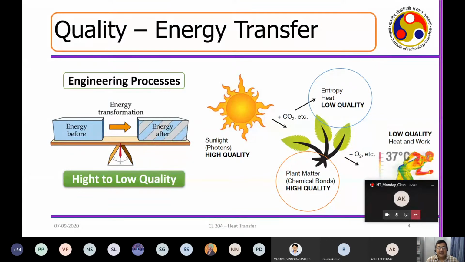Okay, whereas lower quality of energy always leads to a lower quality of work, but that cannot be ignored, because you can really make the process very, very energy efficient if you can extract energy out of the low quality energy. So first you have to be aware of the hierarchy of energy in terms of high quality to low quality, and then you have to make use of the energy at every state in order to make sure that the engineering process is efficient.